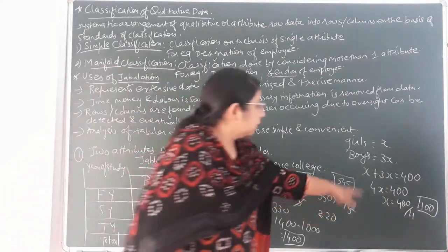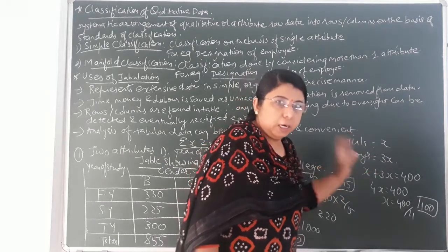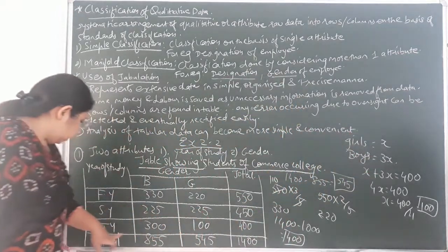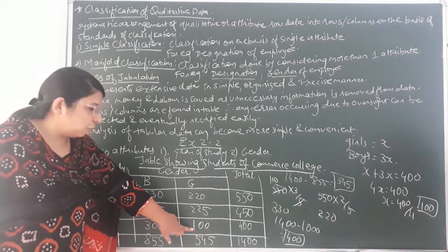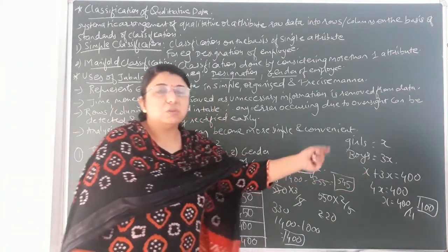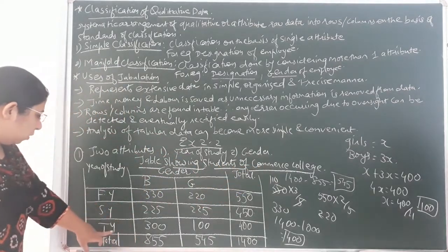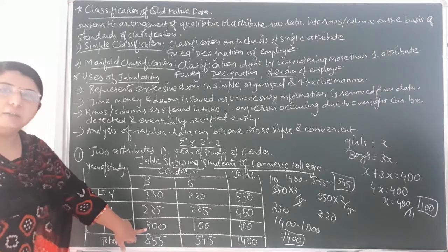Now what is x that we have supposed for girls? So the number of girls in third year would be 100. Okay, so you can see I have written third year, TY, the number of girls is 100, and the number of boys is 3x. 3x means 3 into 100. So the number of boys came to 300. So in the column of third year, boys column, I have written 300.